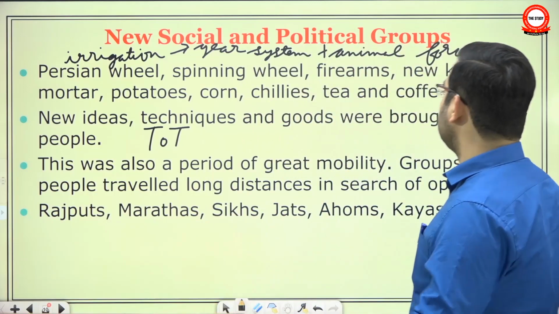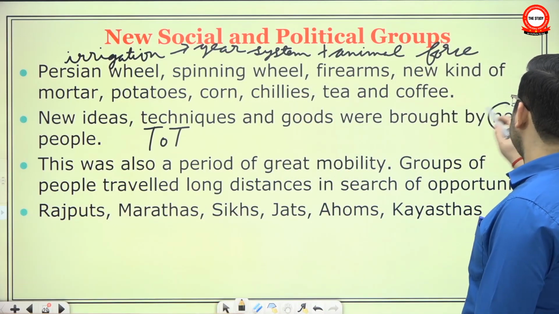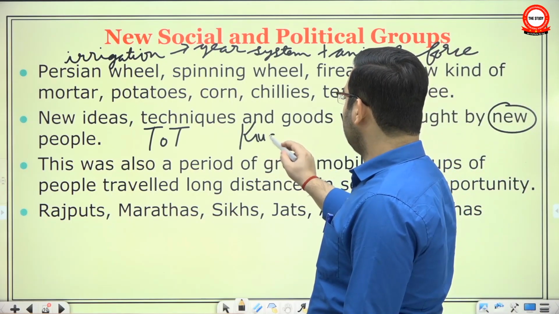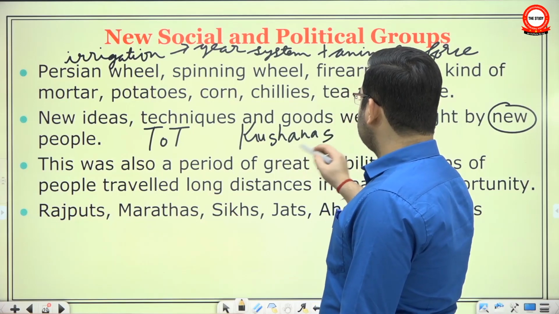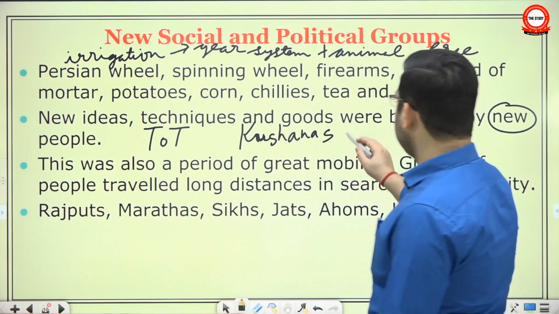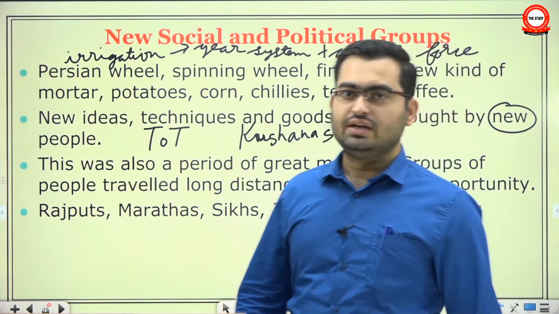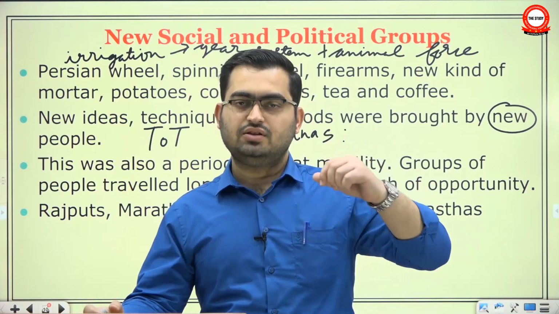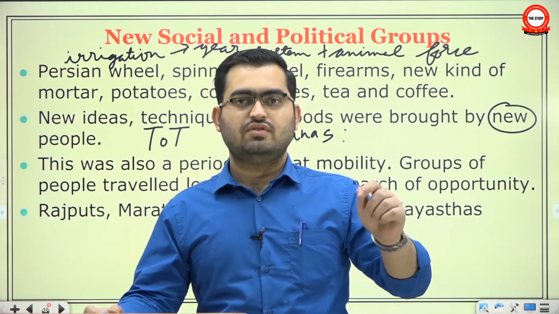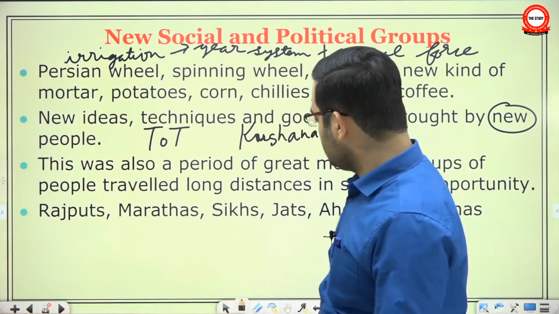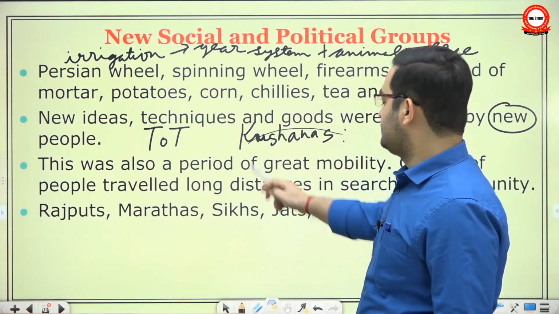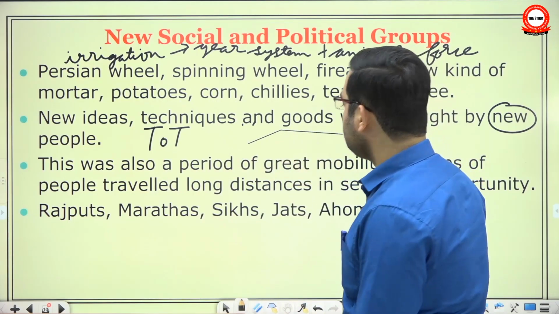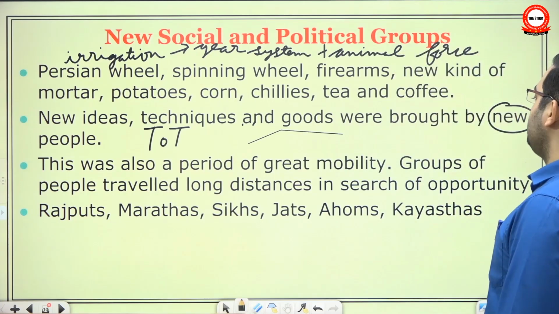So these things came with new people and they became part of India. And this is not only a medieval phenomena. In ancient period, we talked about Kushanas and certain other Central Asian groups. Now it is widely believed that the concept of tunic, the concept of those arching shoes, the concept of turban, the concept of stitched clothes, such things were brought to India by these groups. So this is not a medieval phenomena only, it has been a continuous process. This was also a period of great mobility.